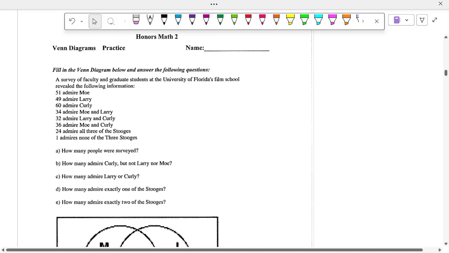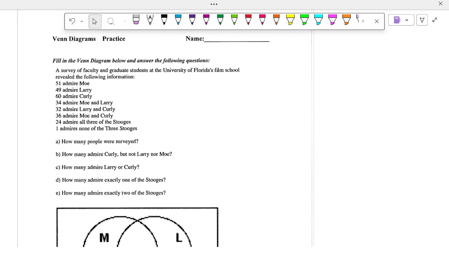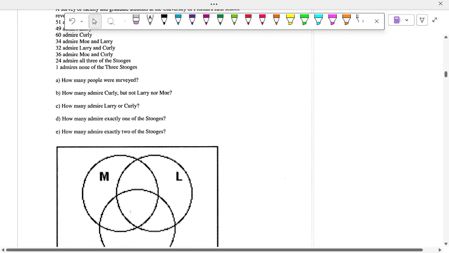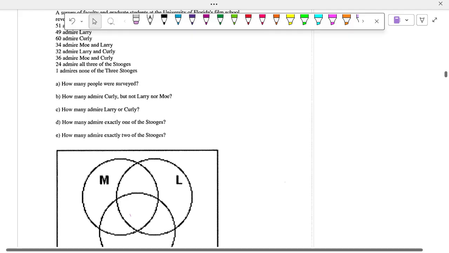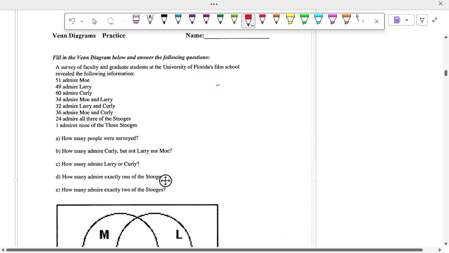This Venn diagram will show a survey of faculty and graduate students at a University of Florida's film school that revealed the following information. In other words, they're asking who liked which of the Three Stooges the best: Mo, Larry, and Curly. Now, if we're making our own Venn diagram, where should we start? In the middle. Whenever you're making a Venn diagram, always start in the middle.